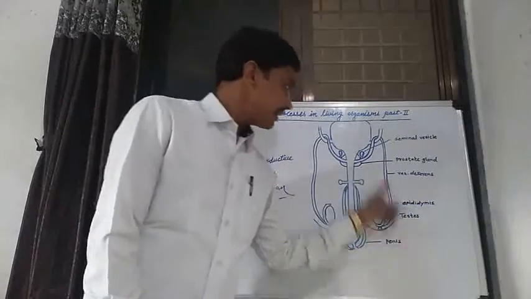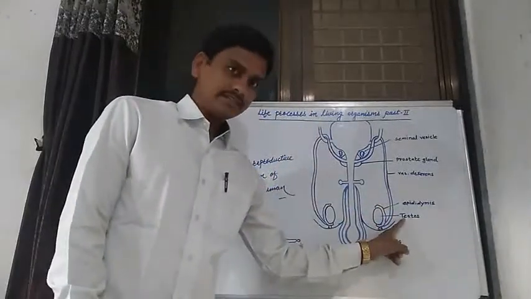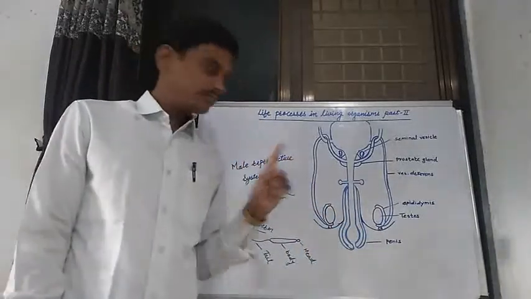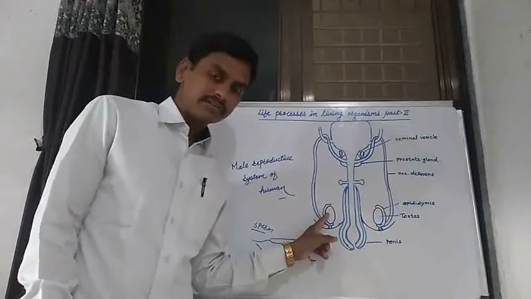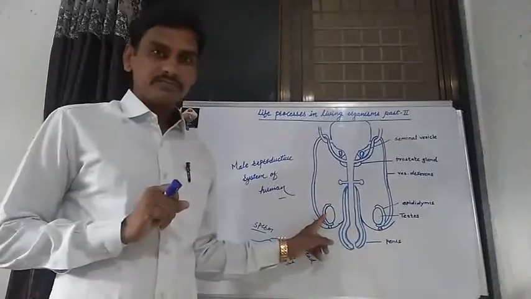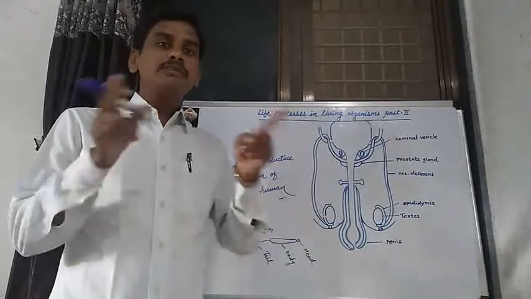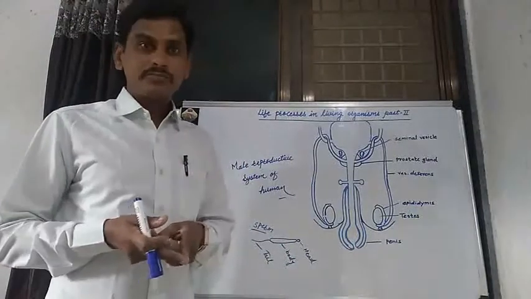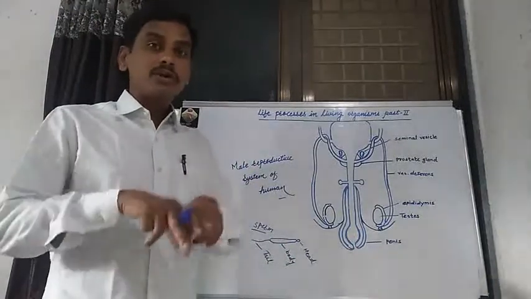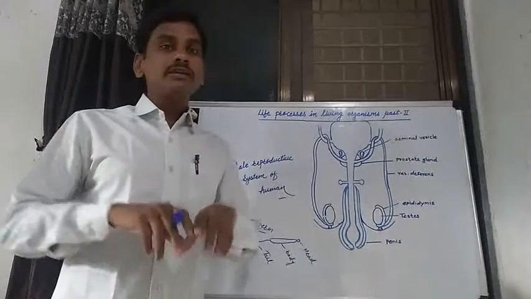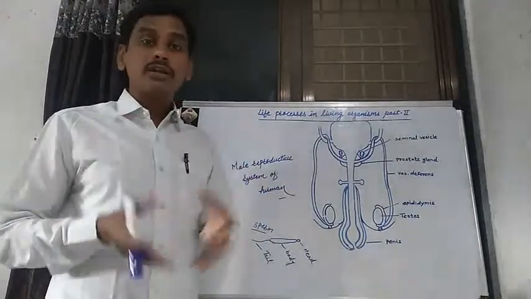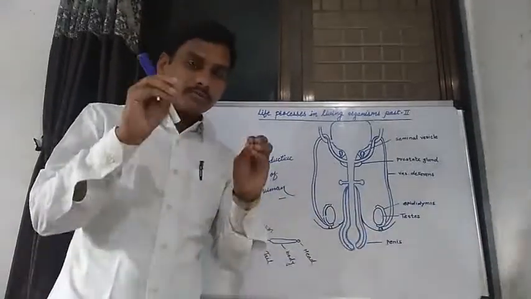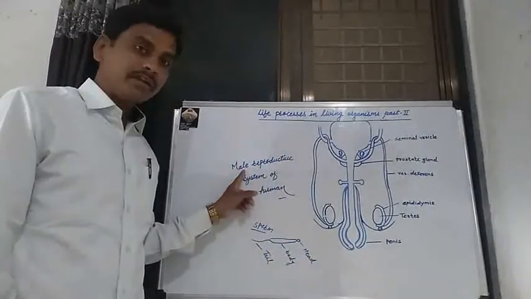The first important part in the male reproductive system is known as the testes. A pair of testes is present in the male reproductive system. These testes are present outside the abdominal cavity in a scrotum. Why are these testes present outside the abdominal cavity in a scrotum? That is, what is the function of the testes? It is a most important organ in the male reproductive system.